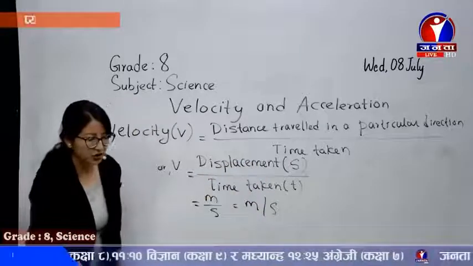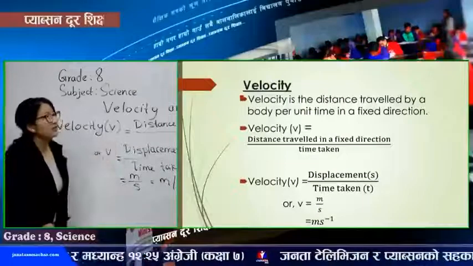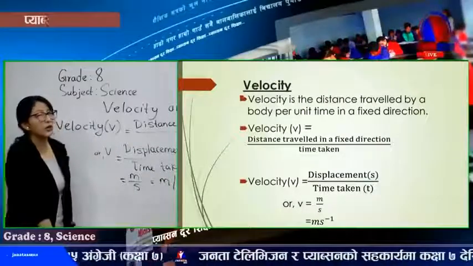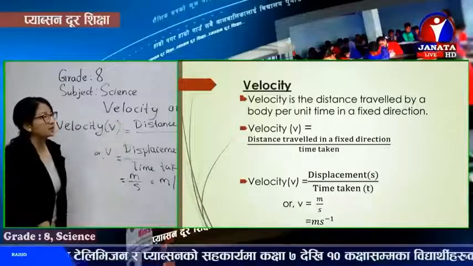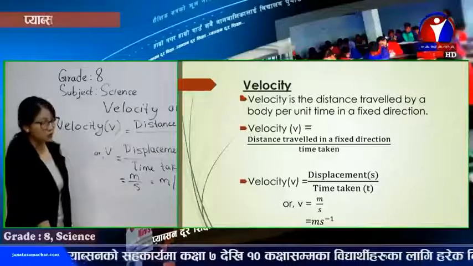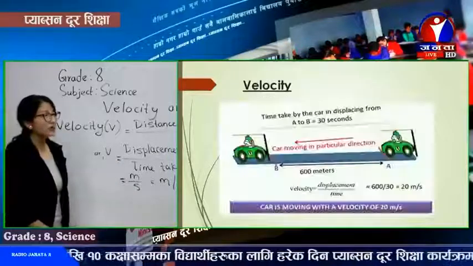Now let's have a short view in the slide as well. The same thing revised: velocity is the distance traveled by a body per unit time in a fixed direction. As the calculation is already explained, it's been shown here. Meter per second is the SI unit of velocity.